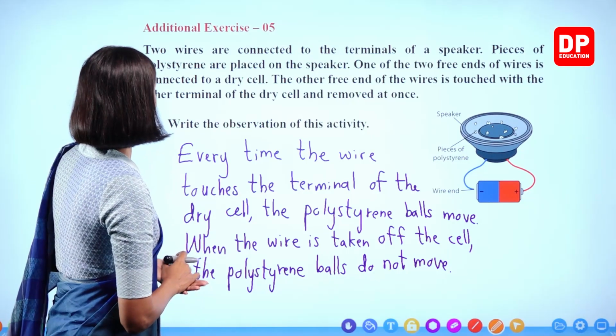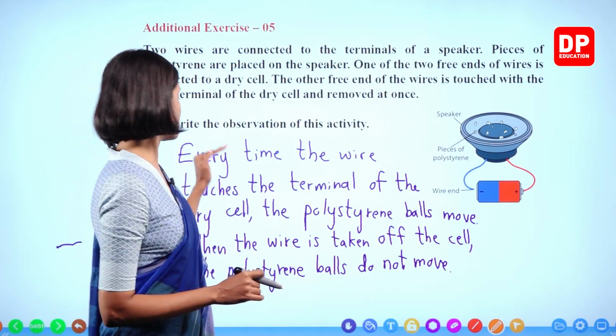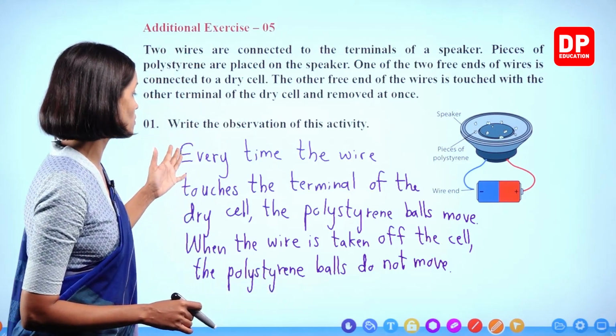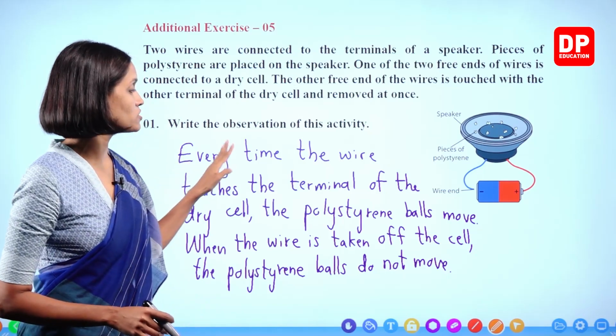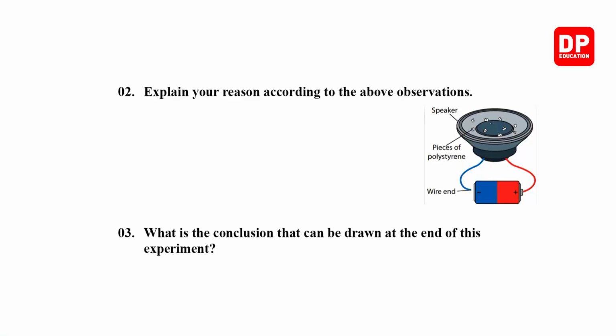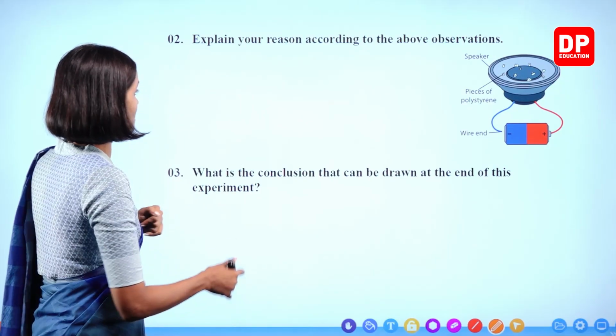Right, children? Every time the wire touches the terminal of the dry cell, the polystyrene balls move. When the wire is taken off the cell, the polystyrene balls do not move. Right? Explain your reason according to the above observations. Now I just explained. We will write that.